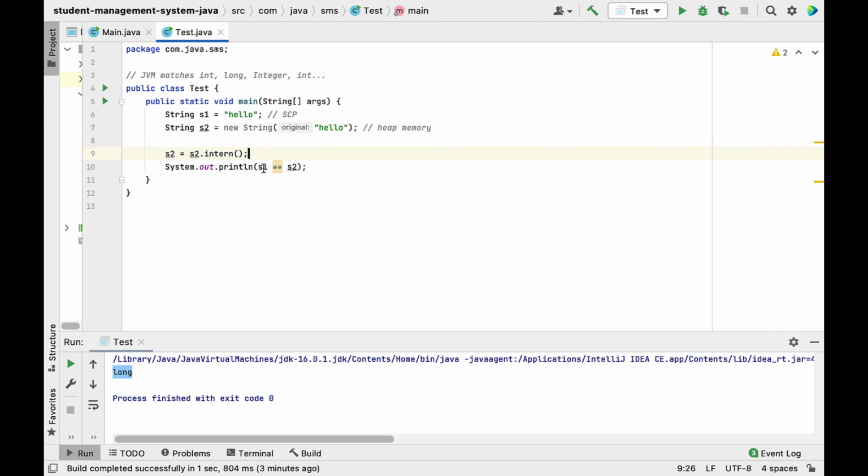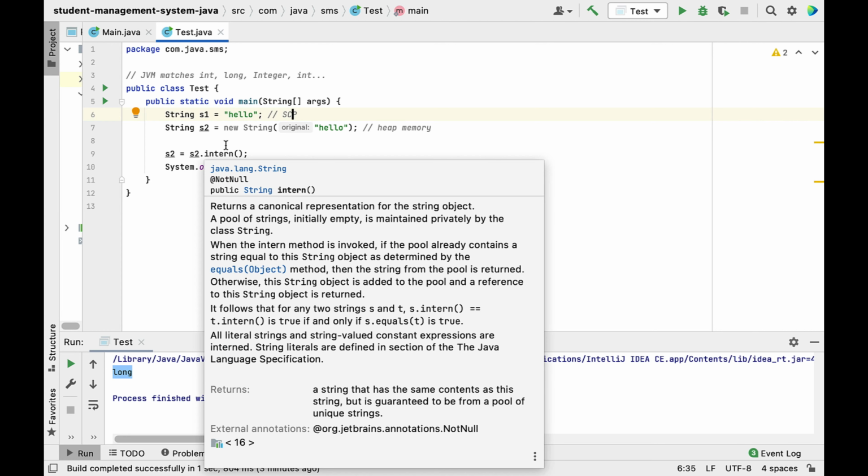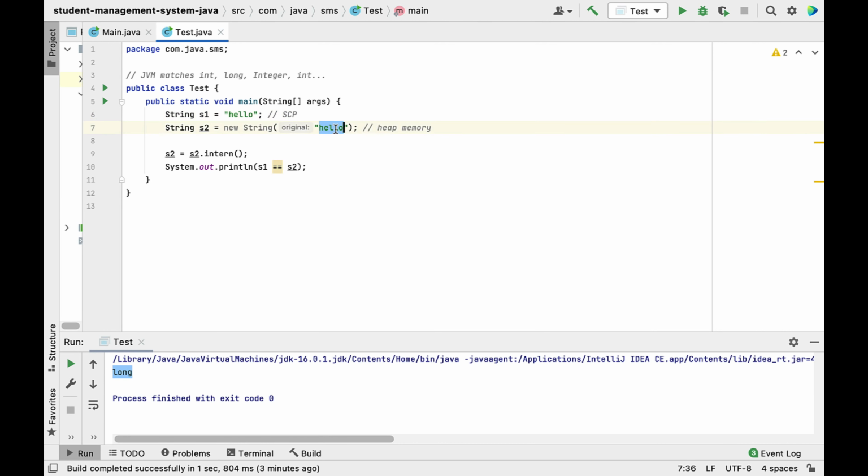All right, great. Now you can see s2 object is stored in the string constant pool, but the important thing here is hello. The hello object is already there in the string constant pool, and the intern method here is just copying the same hello content from heap memory to the string constant pool.